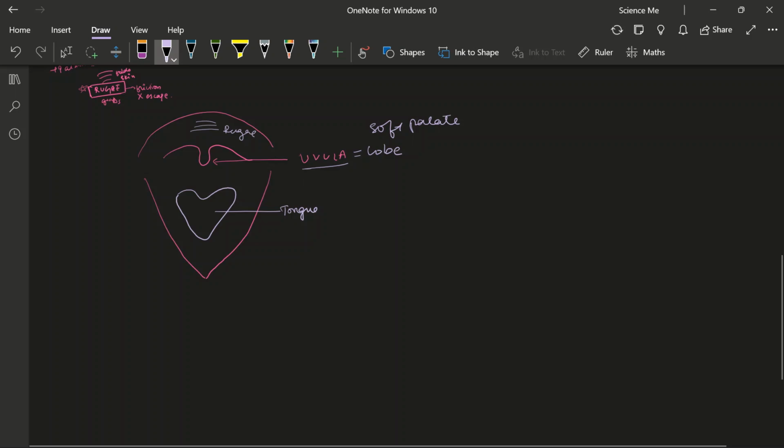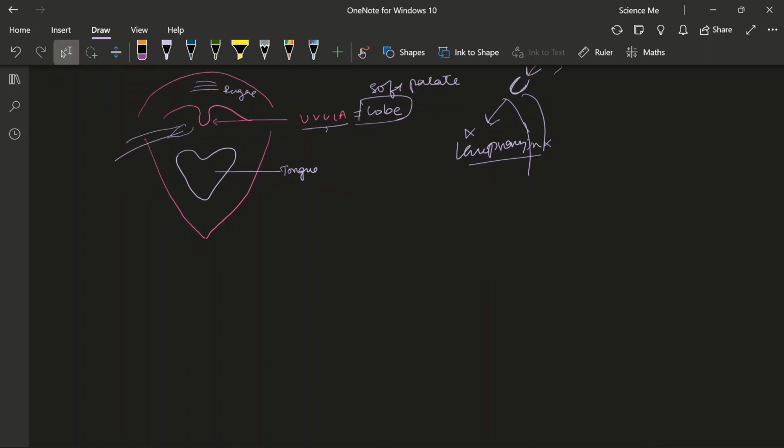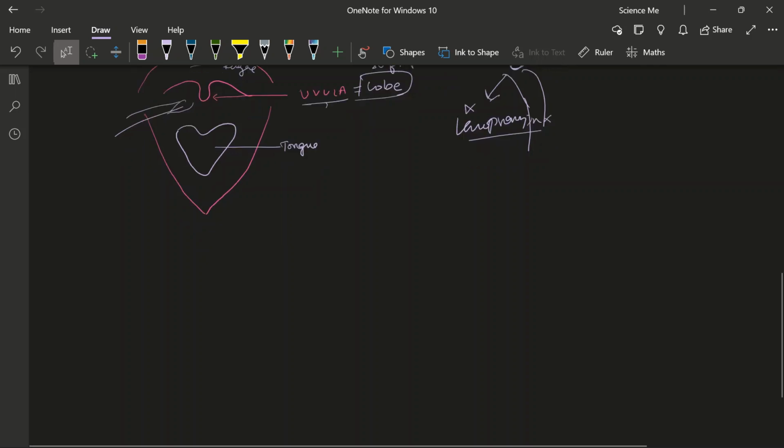But one thing you can see is, if you see, this will lead to your pharynx, oropharynx. If this is your pharynx, so this lobe is just preventing the food from entering into your nasopharynx. So this is the only function. No other function of importance as such. Alright, so now let us come to teeth.